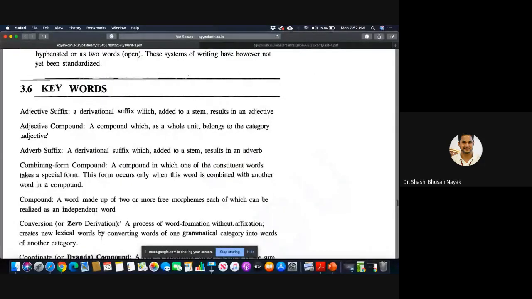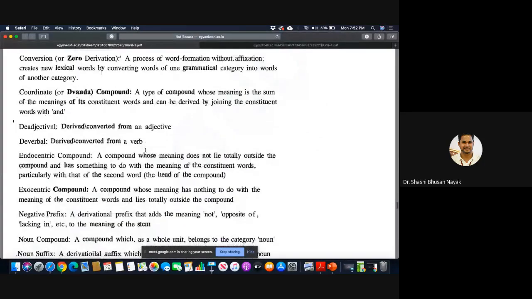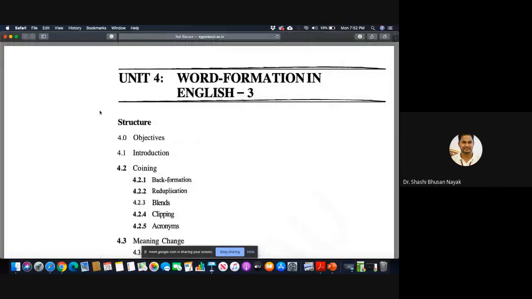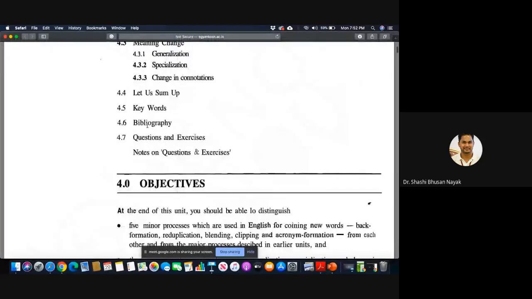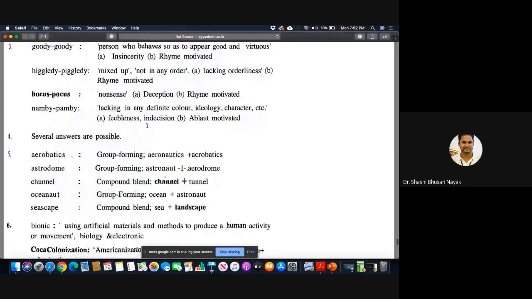What is an adjective compound? What is an adverb suffix? It is almost a revision of whatever you have read, as well as an addition of some new knowledge in terms of morphology and other things in English. You go to unit 4, you find again this summary and questions and these keywords that will help you in many ways in your understanding.